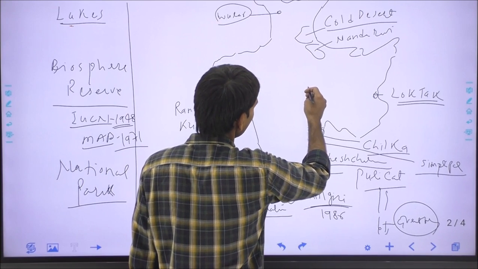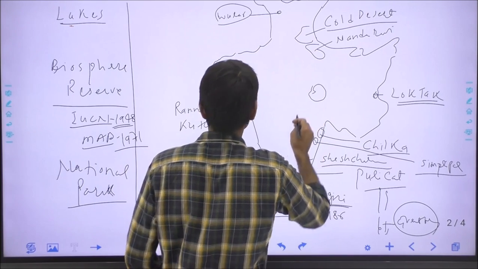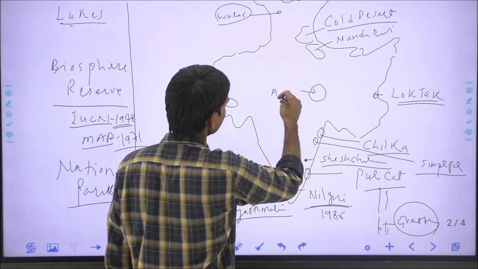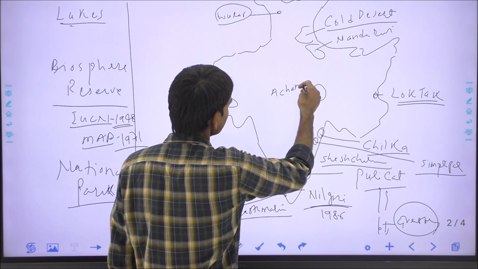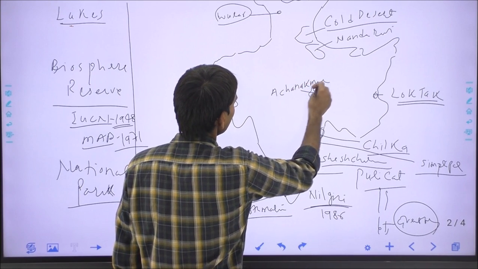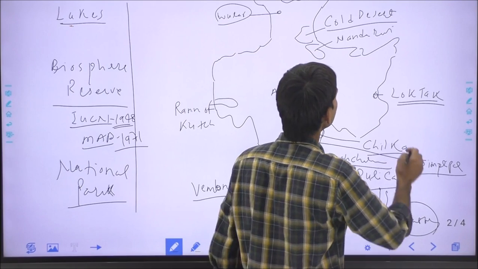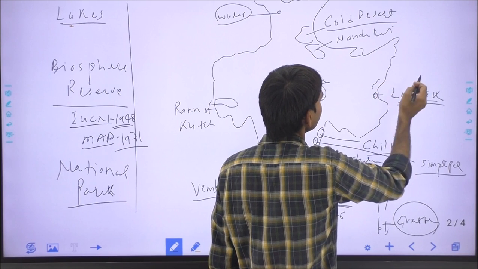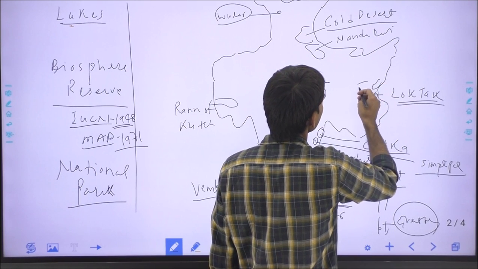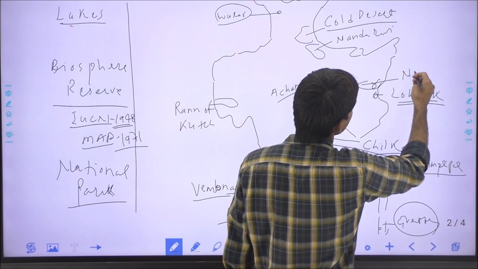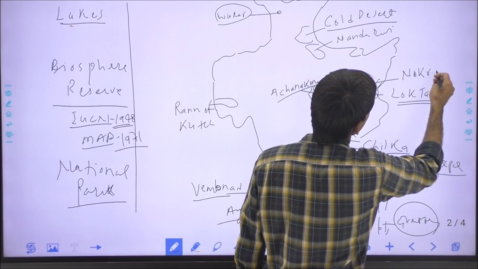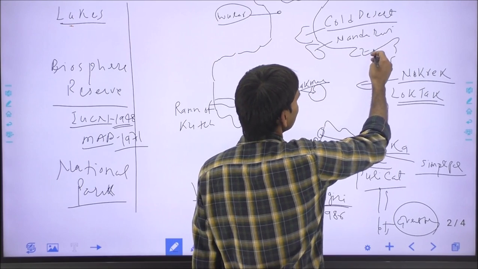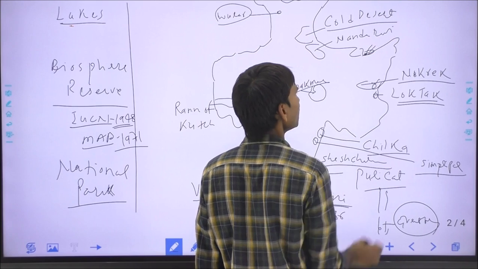And at the border of Chhattisgarh and Madhya Pradesh, it is the Achanakmar biosphere reserve. In the Meghalaya region, this is the Nokrek biosphere reserve. And in the Sikkim state, this is the Kanchenjunga.